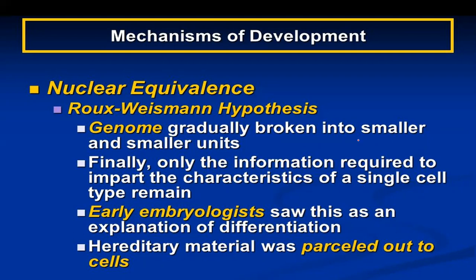Like for example, if a respiratory system is going to be formed, the genetic material about formation of the respiratory system is just going to be passed forward into the cells. So early embryologists saw this as an explanation of differentiation. Differentiation of cells means different cells make different organs and organ systems. So hereditary material was parceled out to the cells. Specific hereditary material.